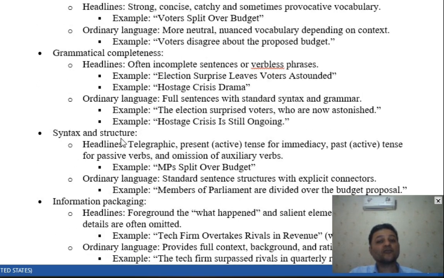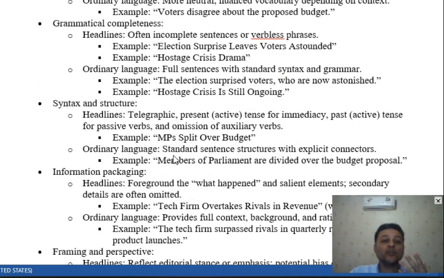Well, about the syntax and the structure, we need to be very careful, because we use, first of all, telegraphic text rather than very long and detailed use. We use active voice, not passive voice. We use present tense for immediacy, all right, to talk about an event that is urgent, or the emergency of the situation, the importance of that, for example, event or accident. And we use only past participles for passive verbs. And we normally omit and leave out the auxiliary verbs.